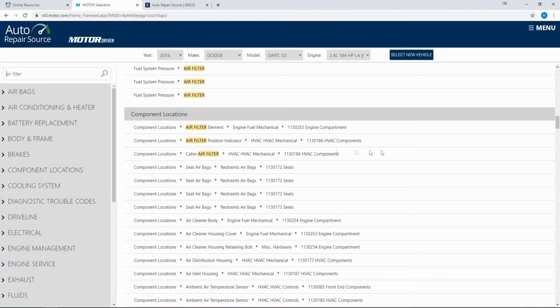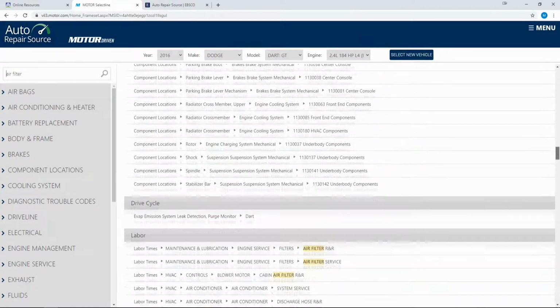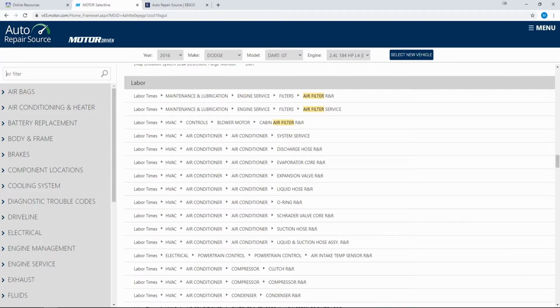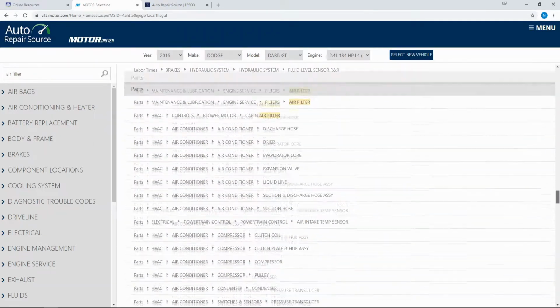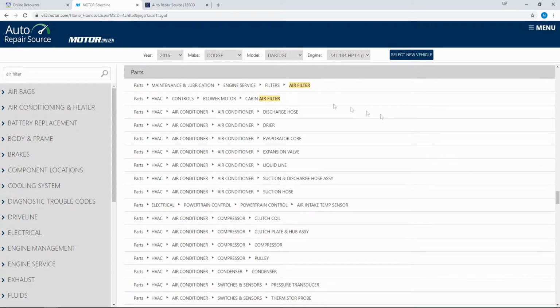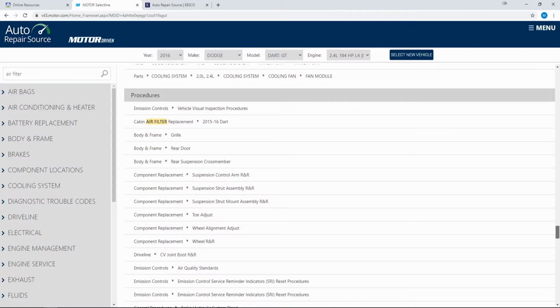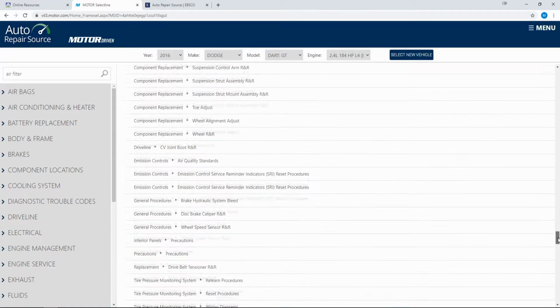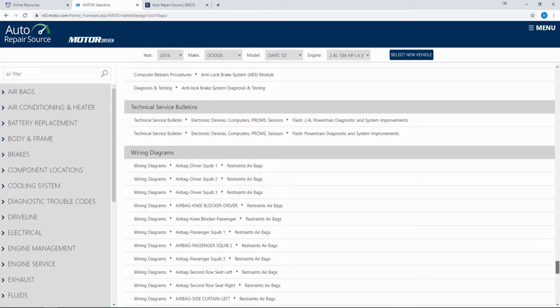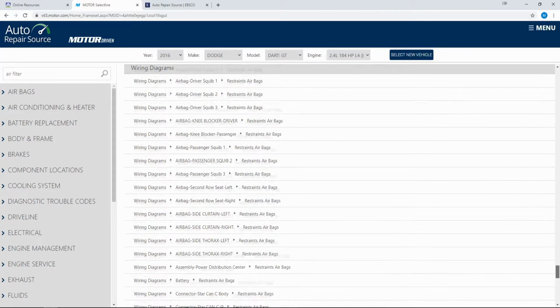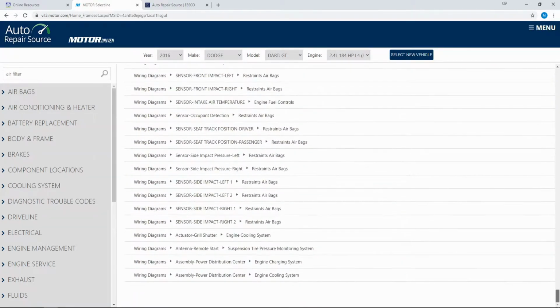the component locations of them, the estimated time it will take to repair or replace these, part numbers, procedures for how to replace them, service bulletins, and wiring diagrams.